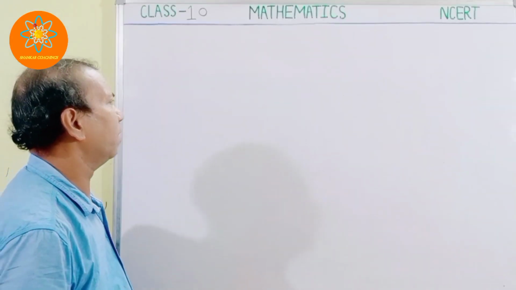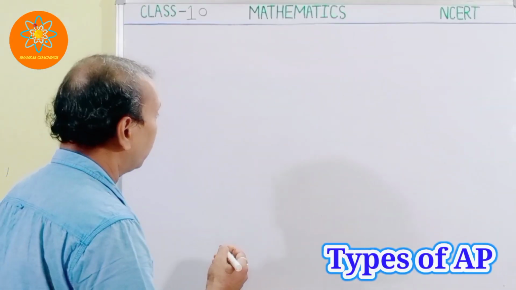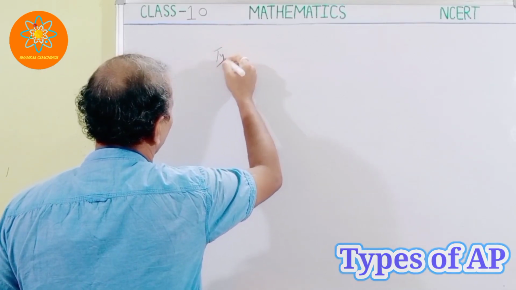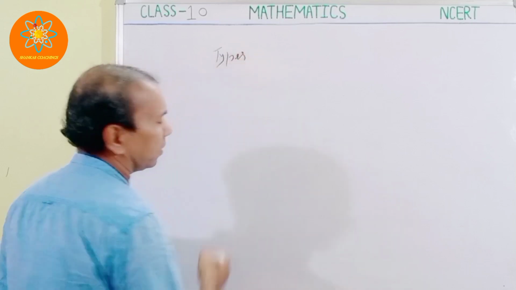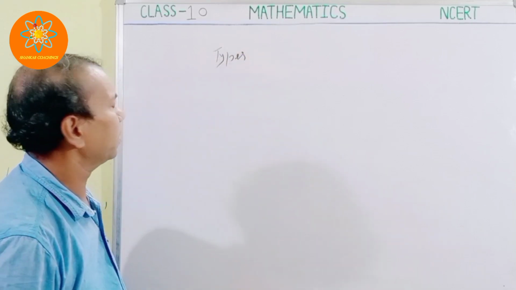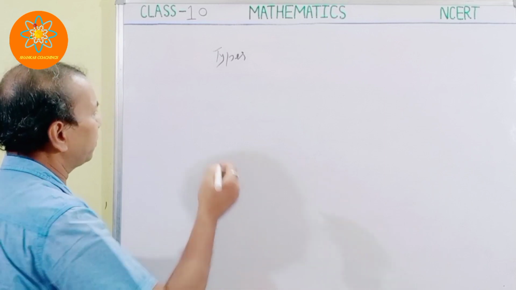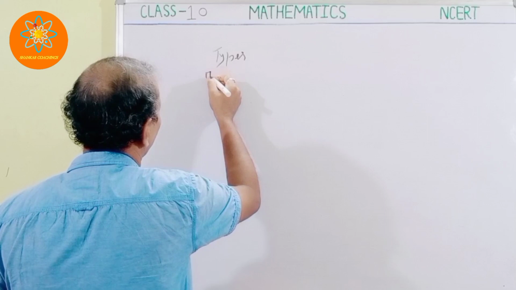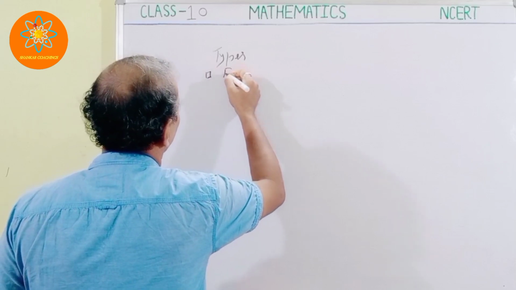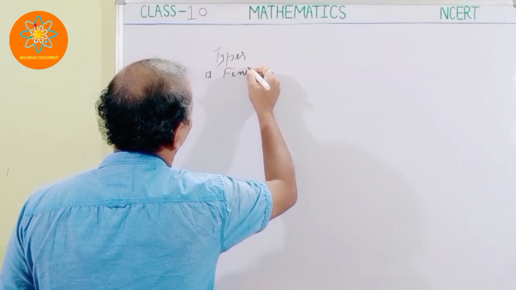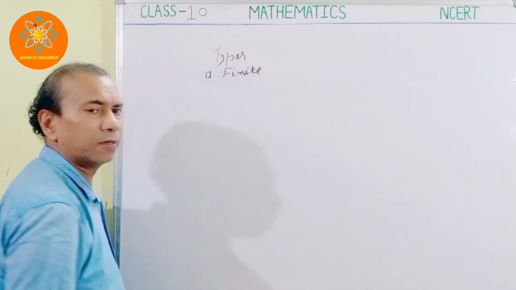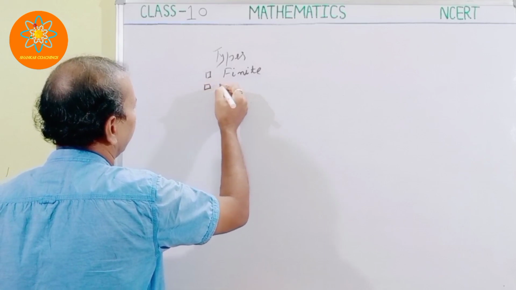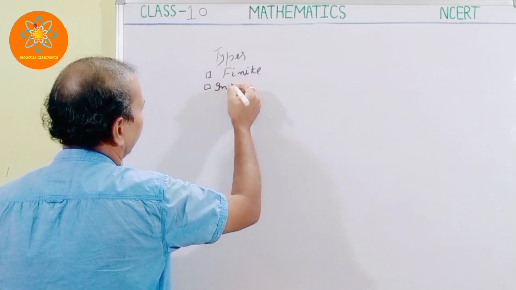Now we will see the types of AP, the types of the arithmetic progression. There are two types of arithmetic progression. The first one is the finite AP, and the second one is the infinite AP.